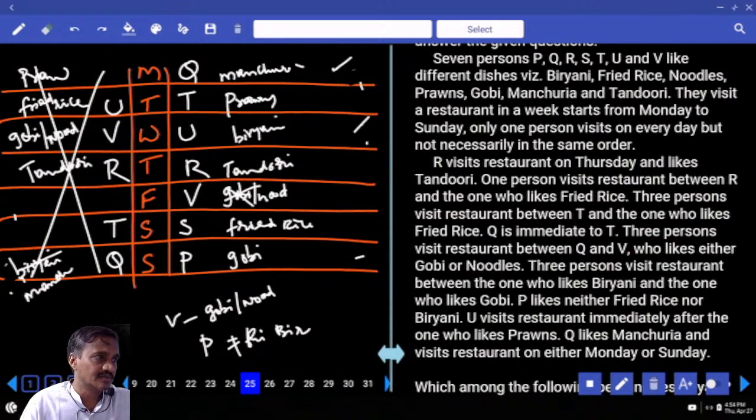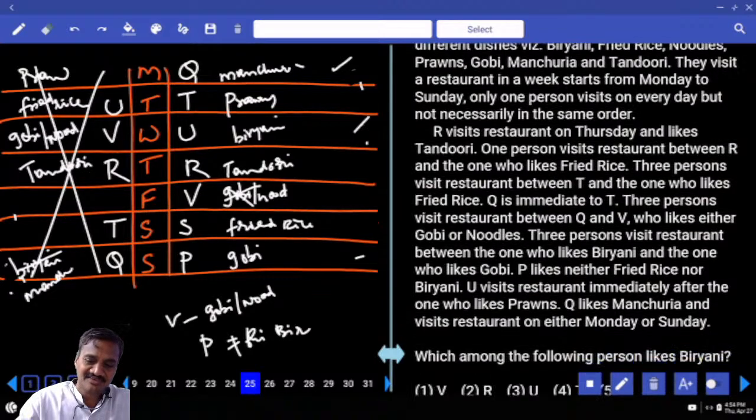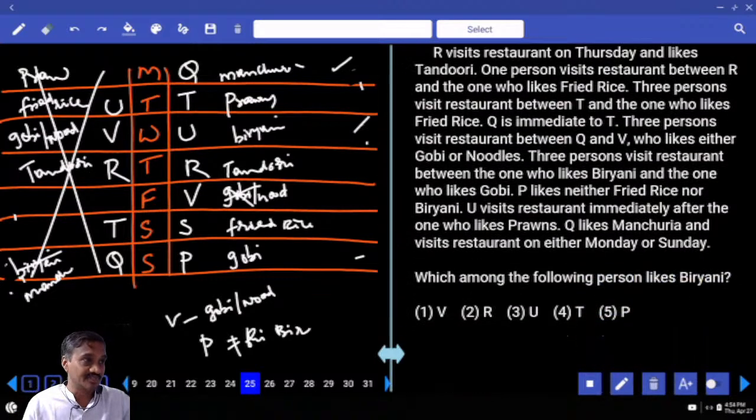Now follow here. Are you paying concentration on this one or not? Manchuria, prawns, biryani. Then whenever these food items were given, there is a problem with that one. Now in the middle, we will shift to that place.